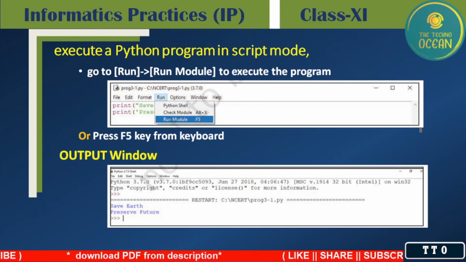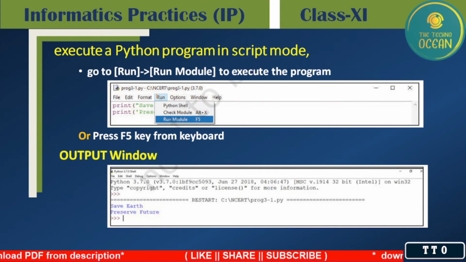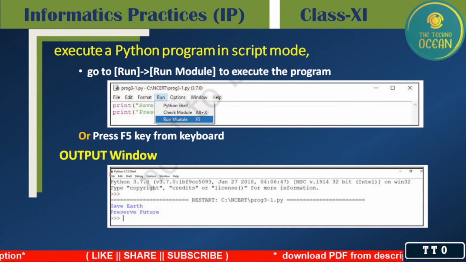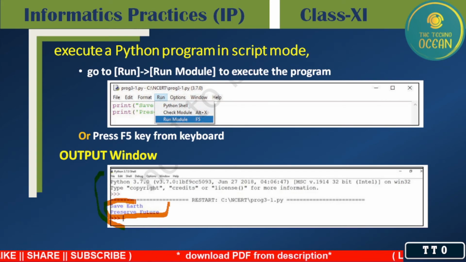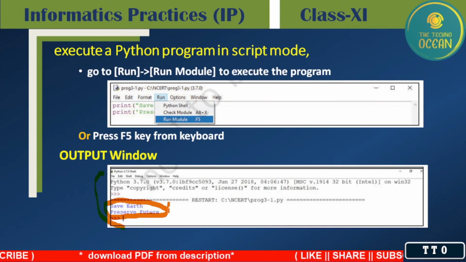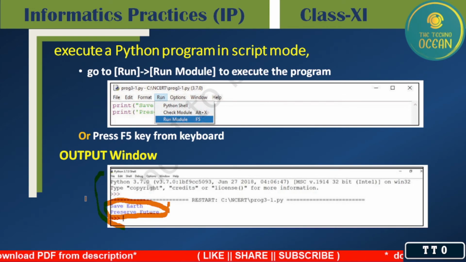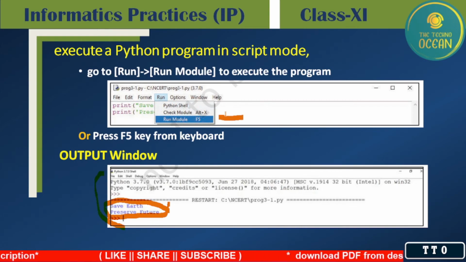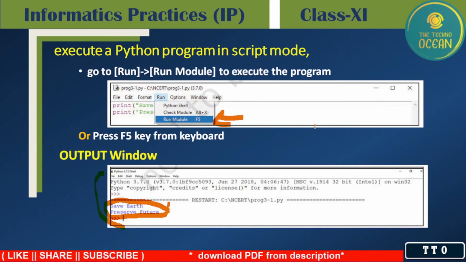Now next, how to execute the Python code that we have saved in script mode. After saving that code, we can execute. For execution, we just click on the Run menu in the same window and we get an output window, that kind of window. And here these are the output lines, okay. And one more thing, we have a shortcut key to run this code. What is the shortcut key? Here the shortcut key is F5. Here you can see F5. We can also use that shortcut key to run the code.